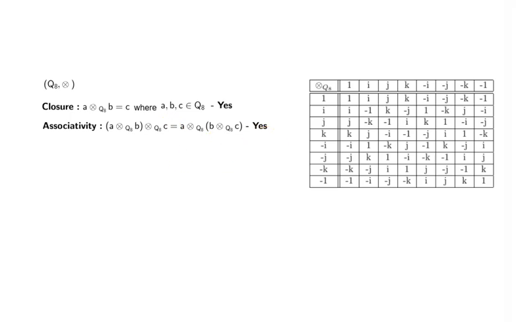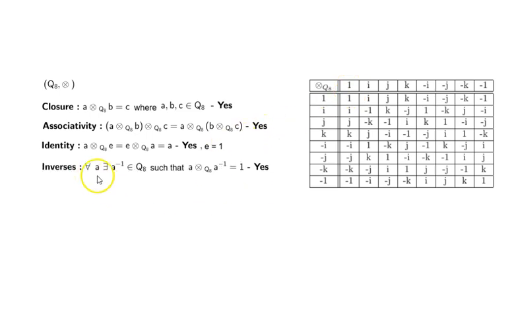Keeping those rules in mind, closure, yes. Associativity, yes. Identity, yes. E equal to 1 is the identity. Inverses: for all A, there exists an inverse of A in the unit quaternion set such that A times A inverse is equal to 1.